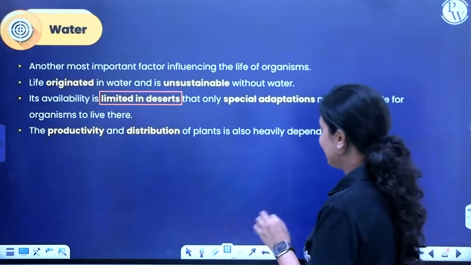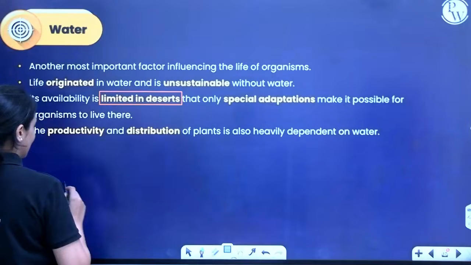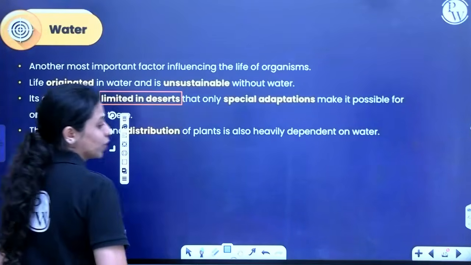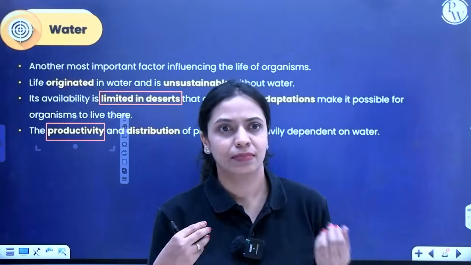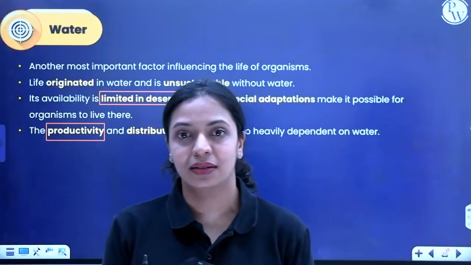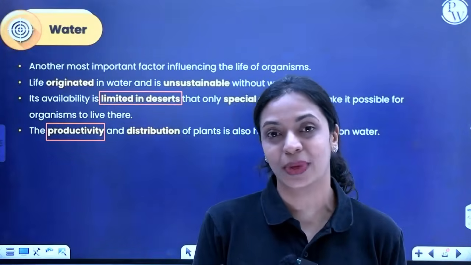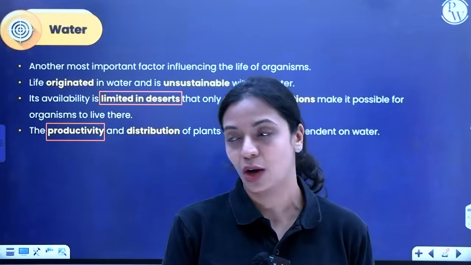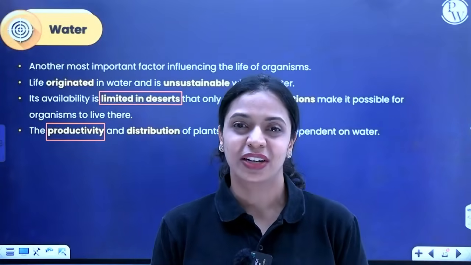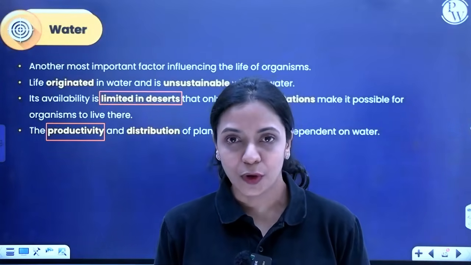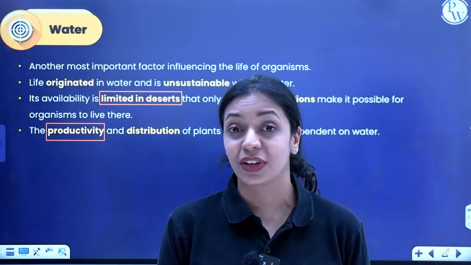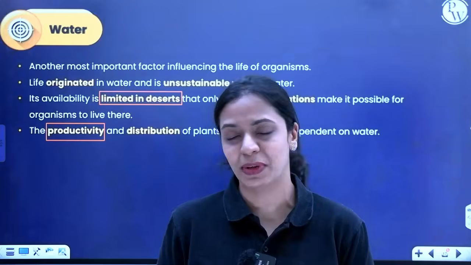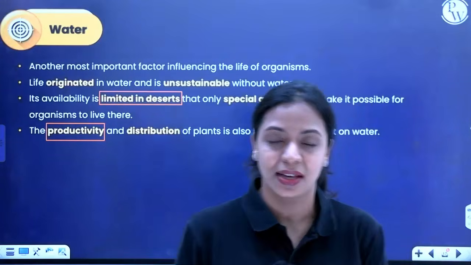The productivity and distribution of plants is also heavily dependent on water, of course. Productivity, you learn more about in the next chapter. For me, productivity is how well I can deliver lectures in a working day, how many classes I can take. Your productivity as a student is how well you can study, how focused you can be. A plant's productivity is how well it can photosynthesize. Since photosynthesis requires water as a raw material, its availability will definitely impact productivity, right? If availability is less, then photosynthesis will be less. As a result, productivity also will be less.